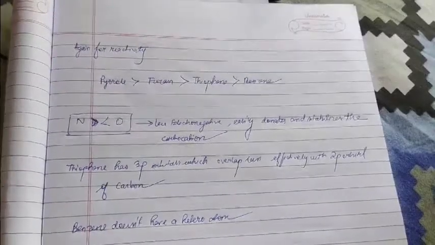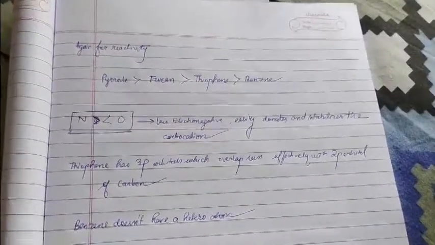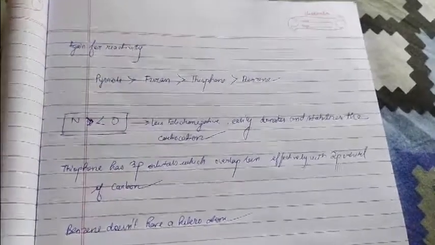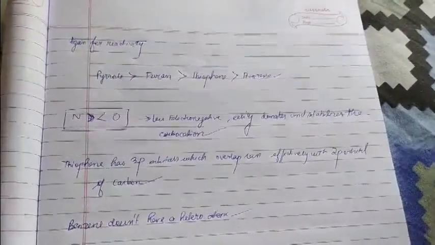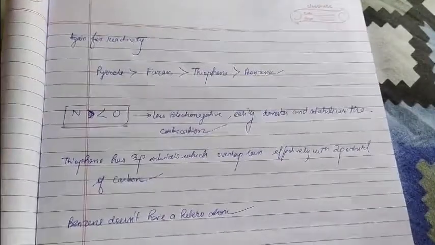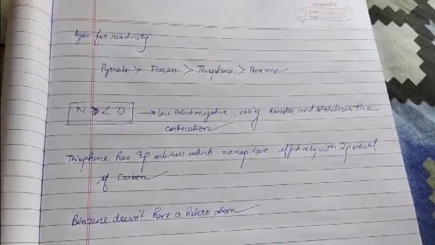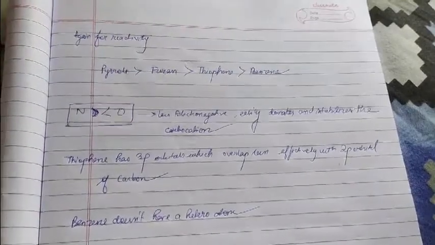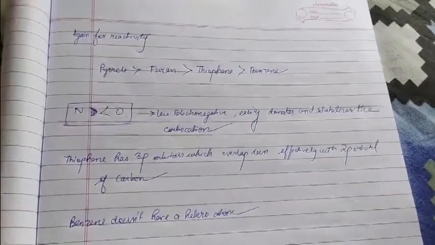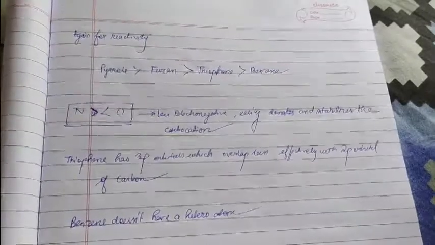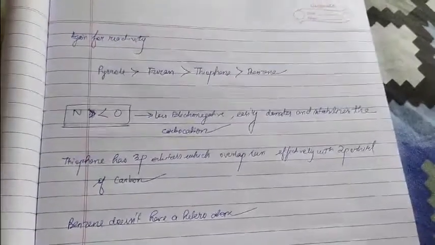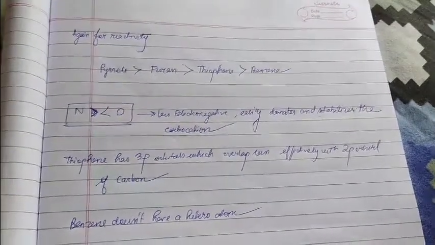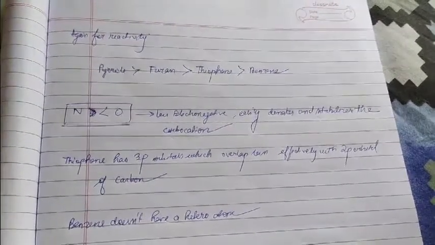Our last discussion is what happens with the reactivity. The reactivity order looks a little bit different. It's pyrrole greater than furan, greater than thiophene, greater than benzene. Now why? Because we particularly see that nitrogen is less electronegative than oxygen. I'll not say least, it's less electronegative than oxygen, and hence it easily donates and stabilizes the carbocation that is formed.